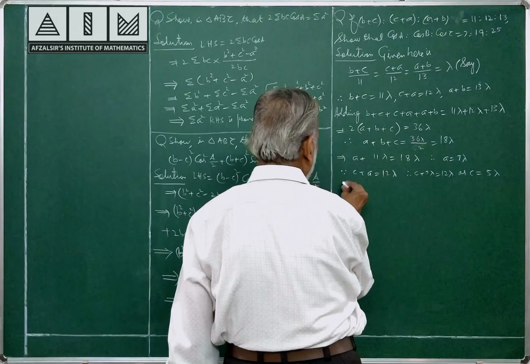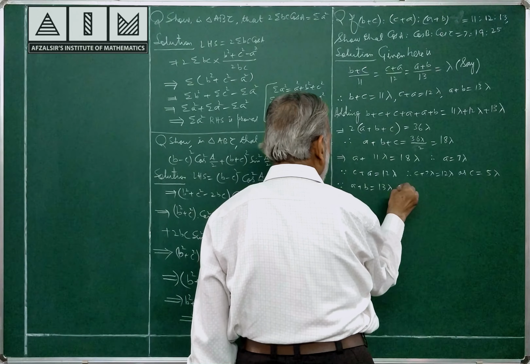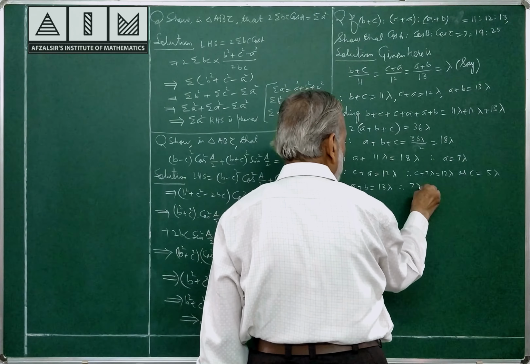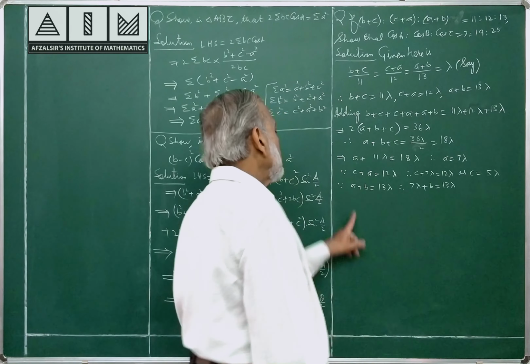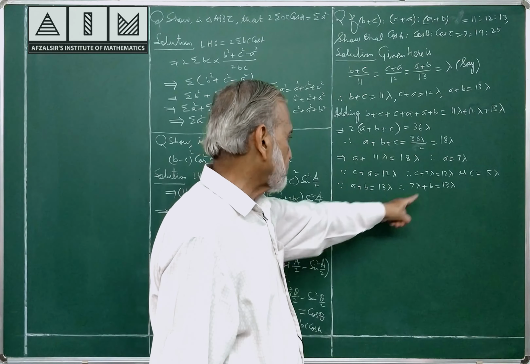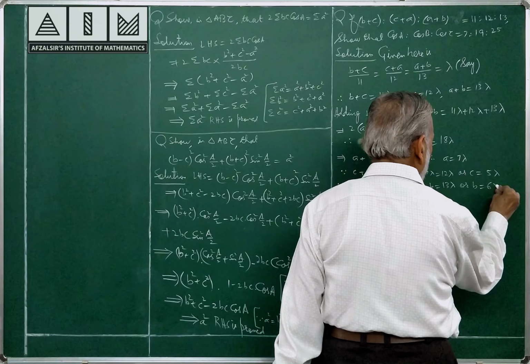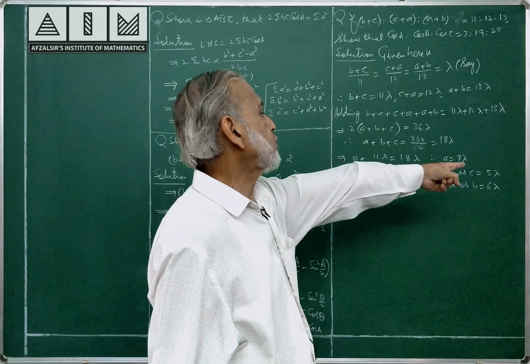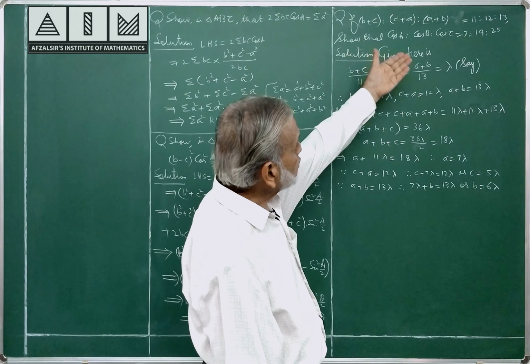Lastly, A plus B is equal to 13 lambda. Value of A you already know, 7 lambda, please substitute here. A plus B is 13 lambda, A is 7 lambda, substituted, plus B. So, B is equal to 6 lambda. So, I have A is equal to 7 lambda, C is equal to 5 lambda, B is equal to 6 lambda. What is required? Cos A is to cos B is to cos C.